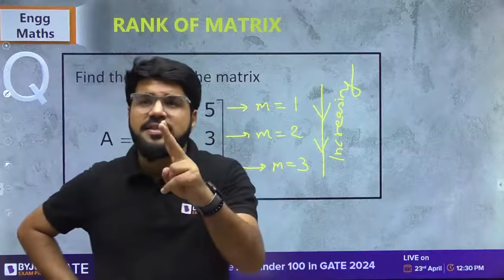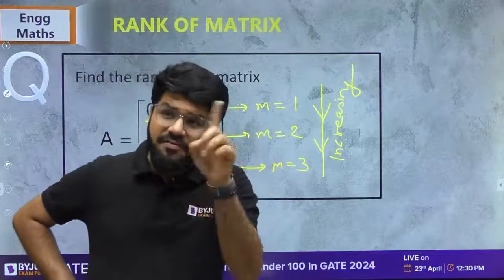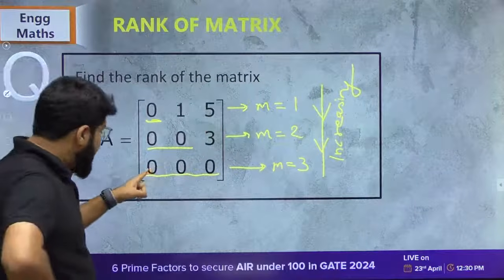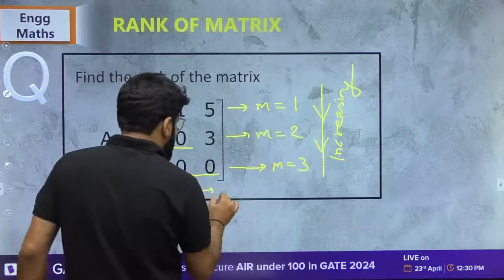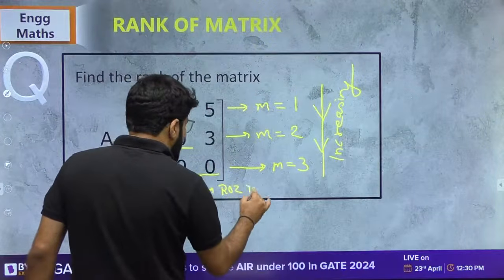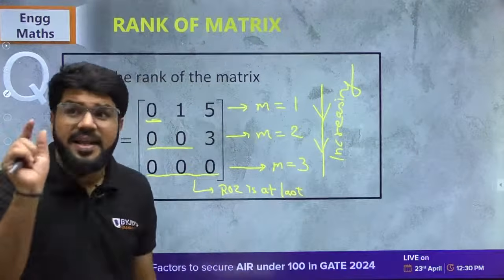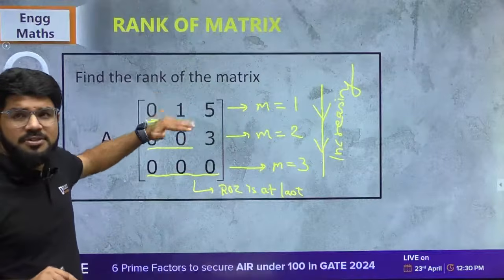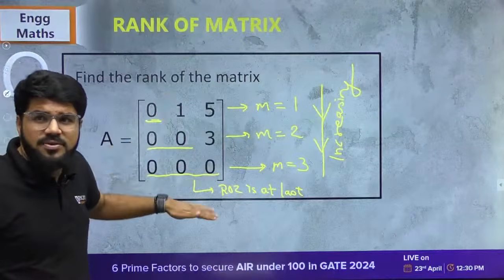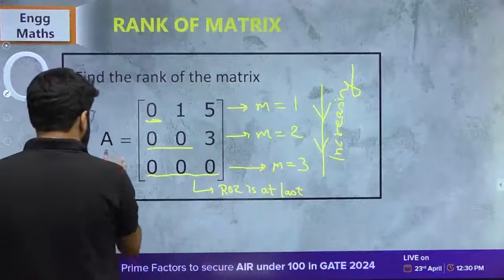So there are two conditions. Now, the number of starting zeros must be in increasing order, and if there is a row of zeros, it must be at the last. So let me write this also: ROZ is at last. In the previous question there was no ROZ. I told you that is conditional. If there is ROZ, it must be at last. It must not be in the first or second at least. If there is any ROZ, it must be at last. So both the conditions are satisfied.